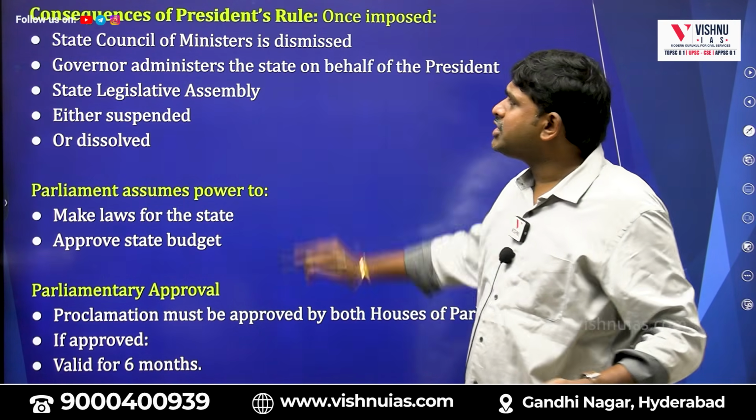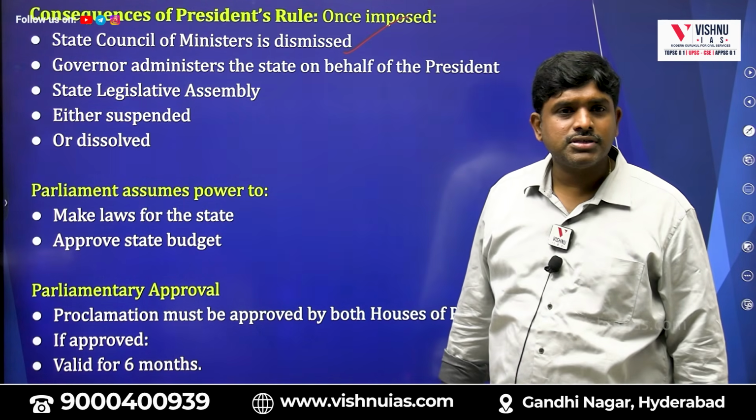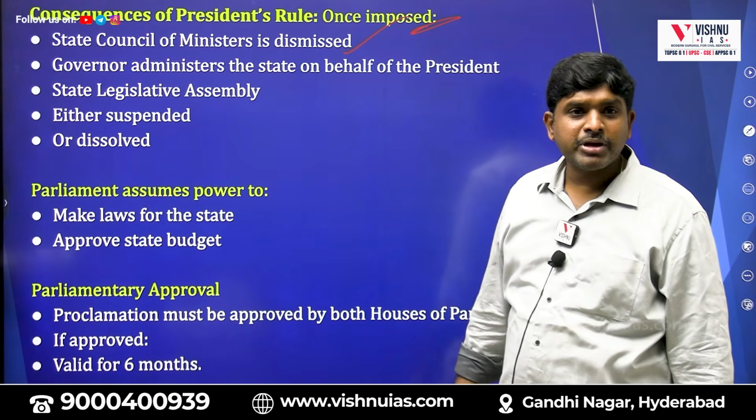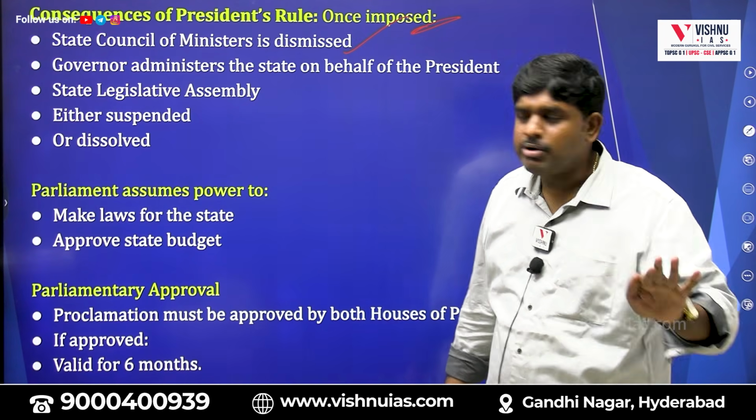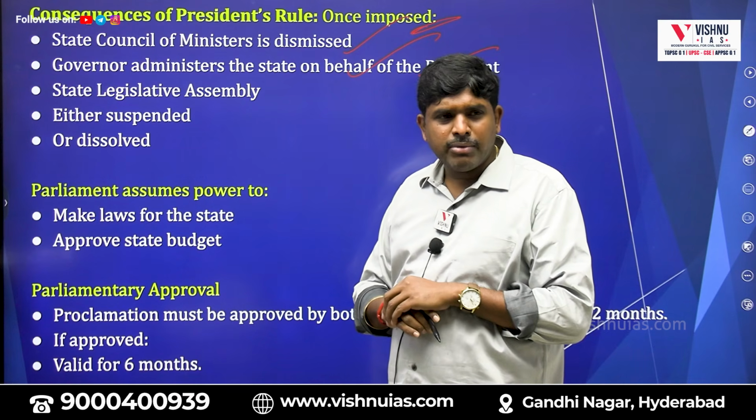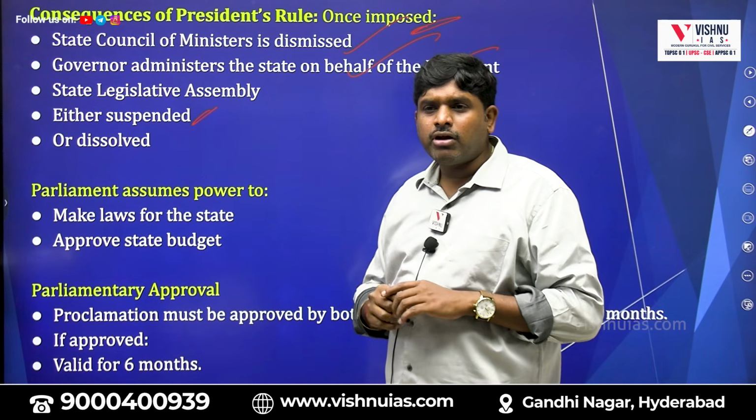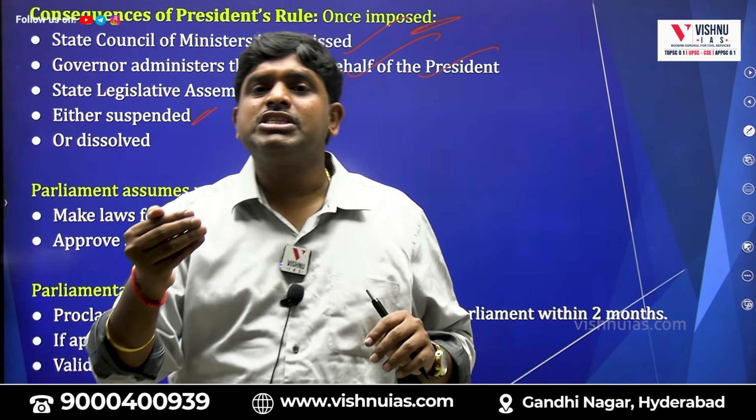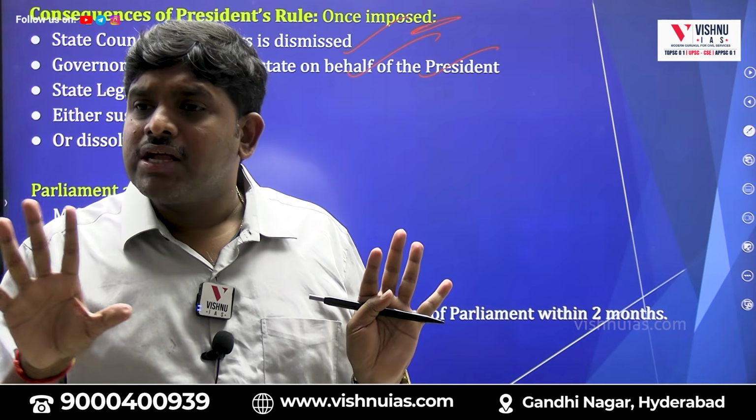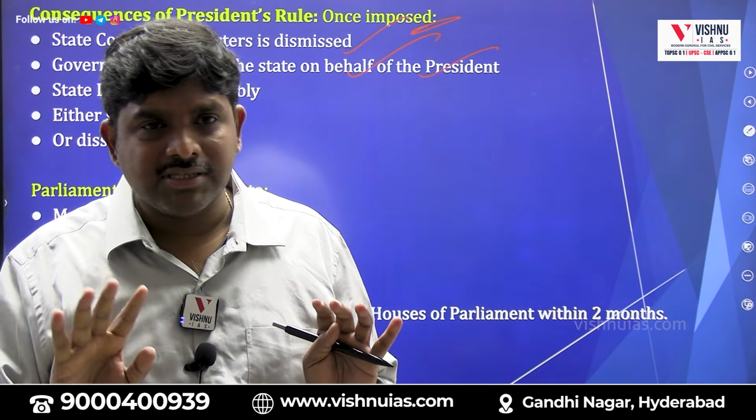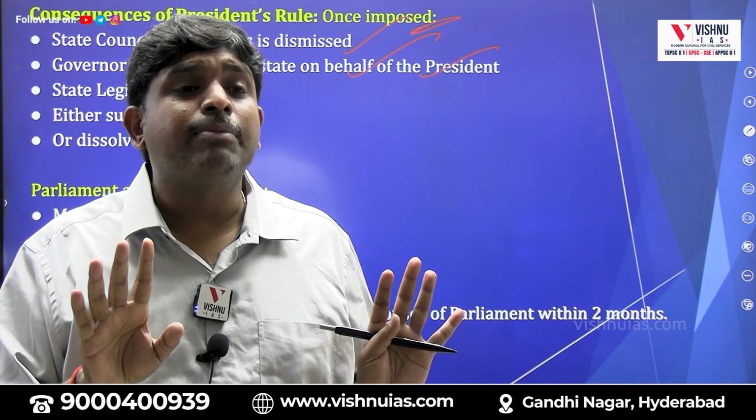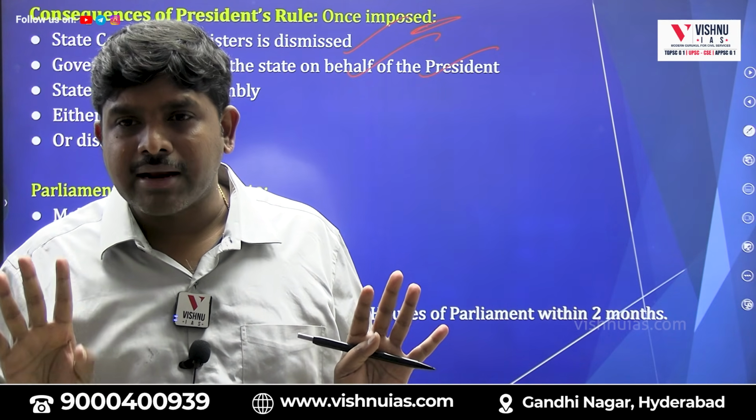Consequences of President's rule. First, the State Council of Ministers will be dismissed. The Governor administers the state on behalf of the President. The State Legislative Assembly will not be there, either suspended or dissolved. What are the consequences of President's rule? First consequence, the State Council of Ministers will be dismissed. The State Legislature can be suspended or dissolved. It is up to the discretion of the Central Parliament.